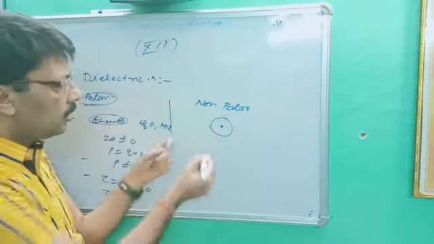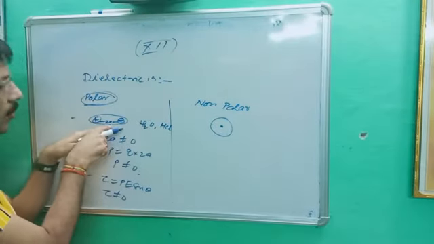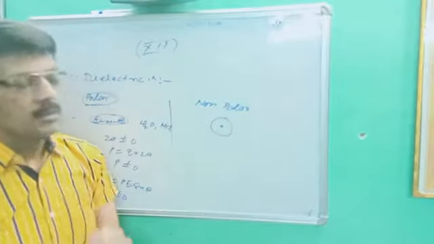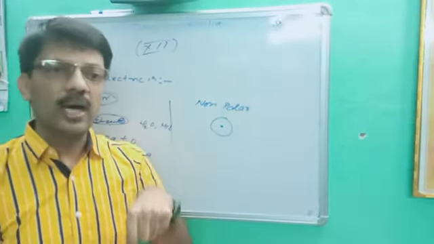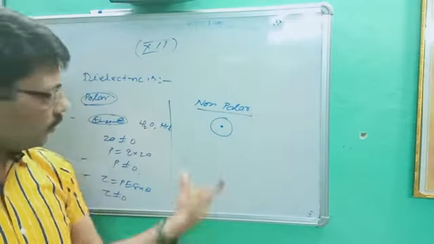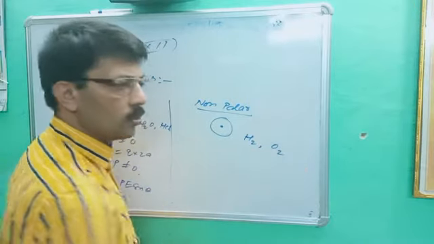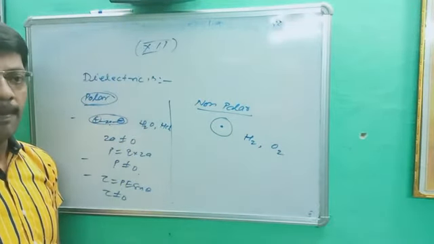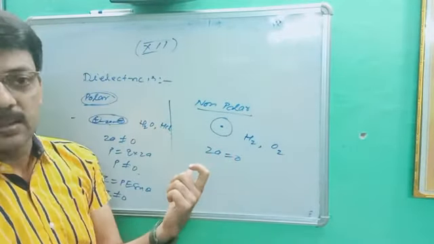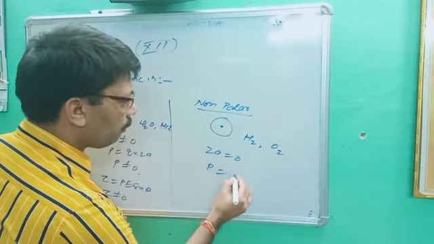Non-polar: all those materials in which the center of mass of protons coincides with the center of mass of electrons. You can see there protons and electrons are not visible, while in the polar case plus and minus are separated by a small distance. Here plus overlaps minus, it means the center of mass of protons coincides with the center of mass of electrons. They are called non-polar. This is the diagram, and examples are H2, O2, and so on. Very important point: 2a is 0, they are not separated by any distance, so their electric dipole moment P is equal to 0.